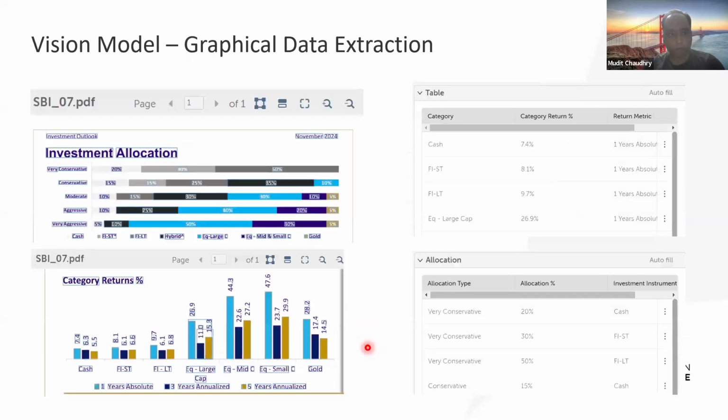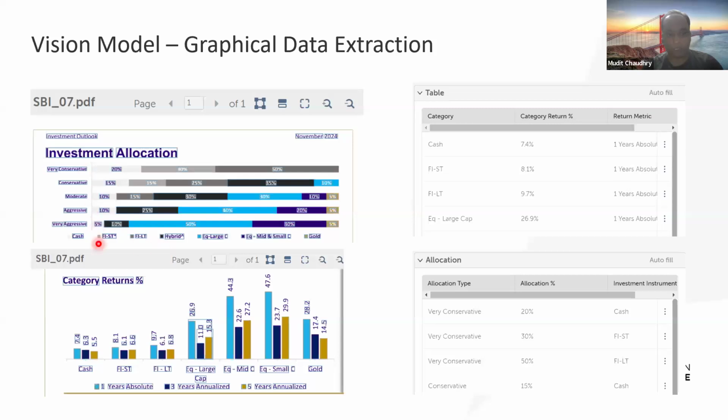With that, this is of course the big one, I guess the most wow here. But if you think about it, vision models can really understand graphical objects. That's not outside the realm of possibility. And now what we've got here is a couple of financial reports that I pulled out, just samples, and you can see it is able to convert this. So I just pointed it, okay, I'm looking for this category. I'm looking for this category percentage and return metric.